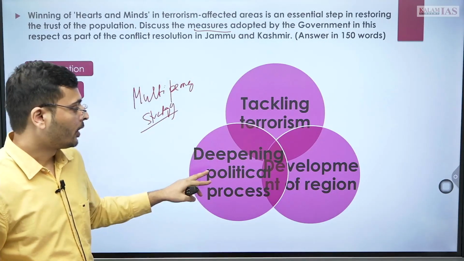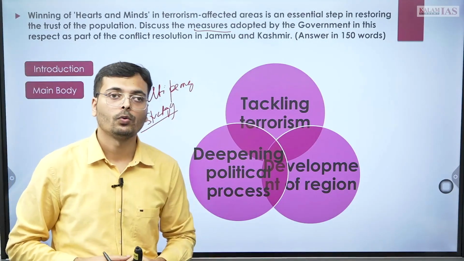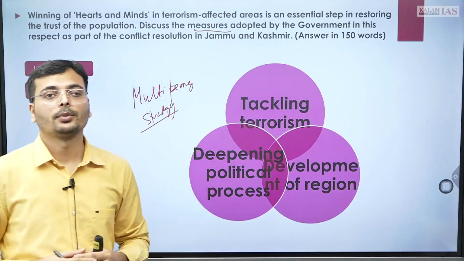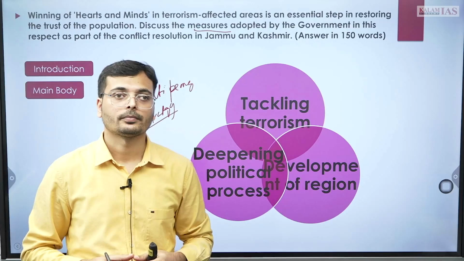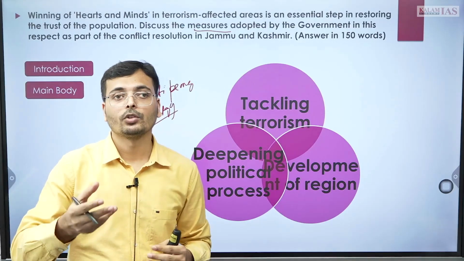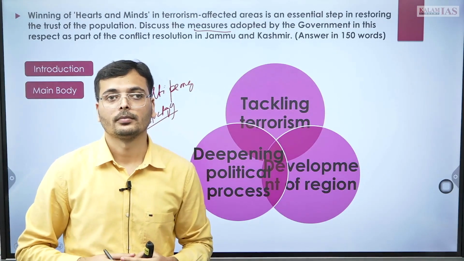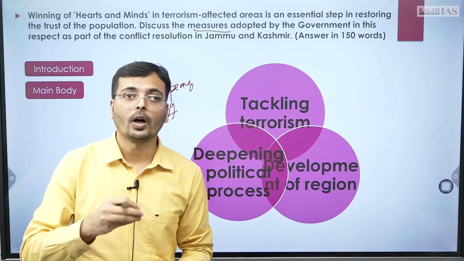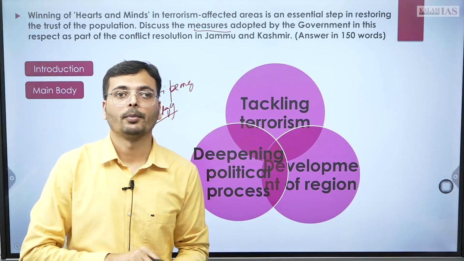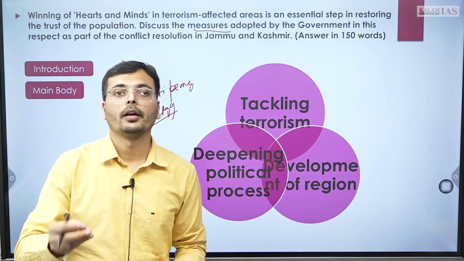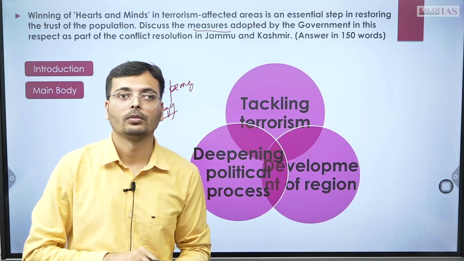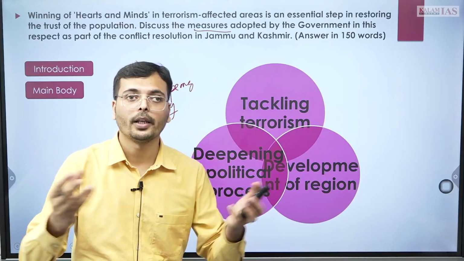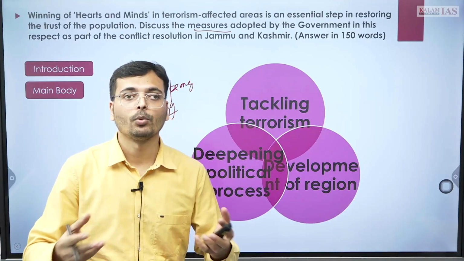Then developing the political process. How? First of all, you can write about the reorganization of Jammu Kashmir in 2019. Then after that many old laws were repealed, because they were of no use. But what you actually want to do is give them democracy. Democracy should reach directly to them. And how? Through autonomous councils. For example, the Ladakh Autonomous Council, local elections, giving them more autonomy.